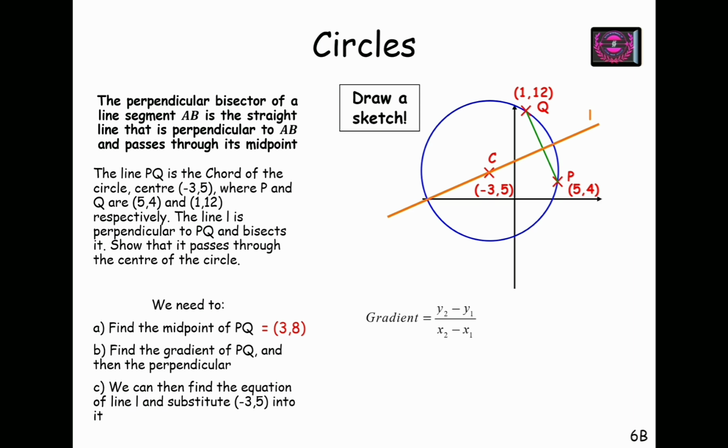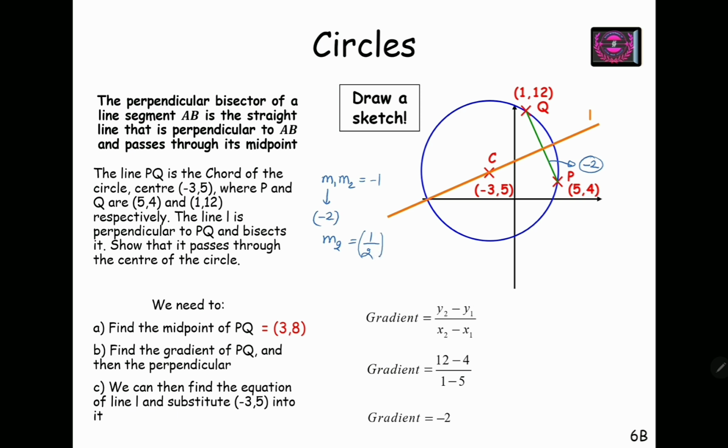On substituting values of x1, y1 and x2, y2, we have the gradient as minus 2. So the gradient of PQ is minus 2. Using m1 m2 equals minus 1, and this gradient m1 is minus 2, I can find the gradient m2 as 1 upon 2.